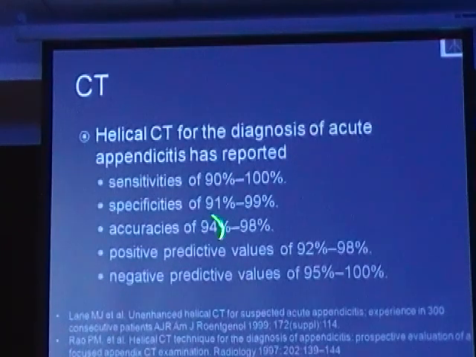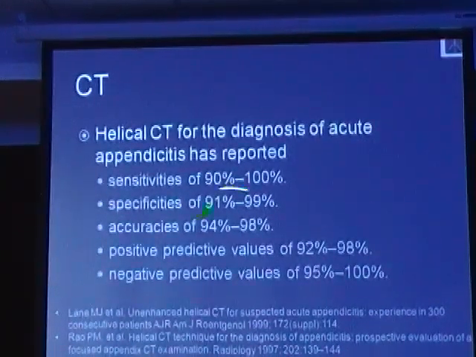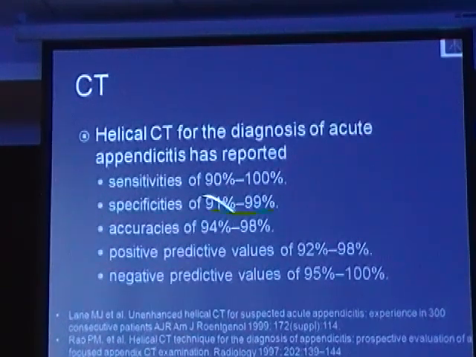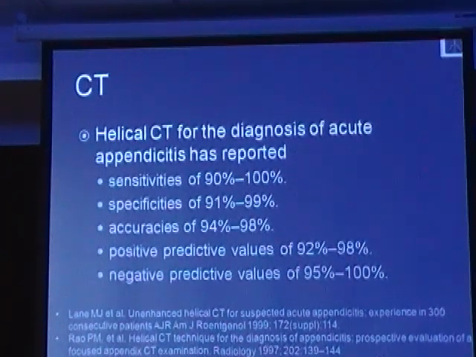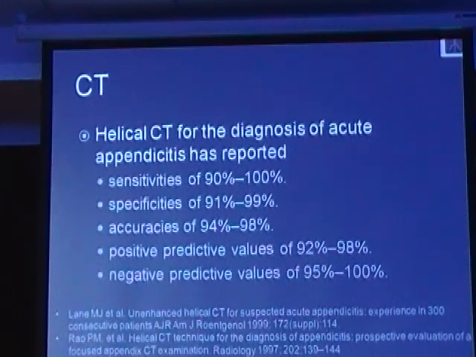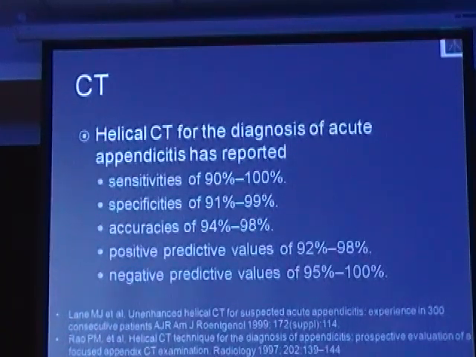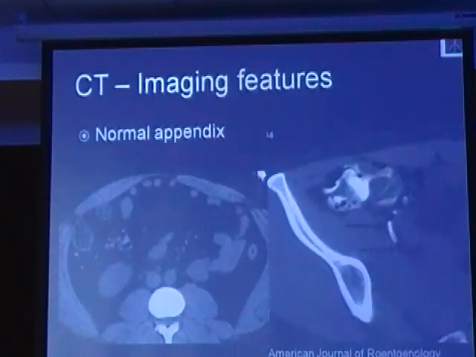Now these are the studies which show that picking up appendicitis on a CT has very high sensitivity, up to 100%, and accuracy up to 98%. So among the imaging modalities, CT is the most sensitive and most accurate imaging modality in picking up appendicitis, staging it, and picking up its complications and the extent of involvement.